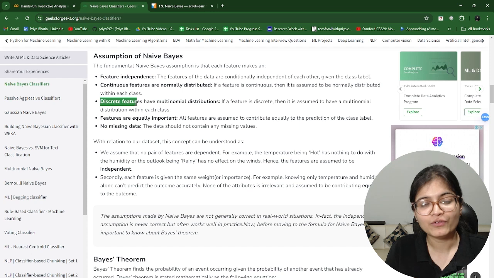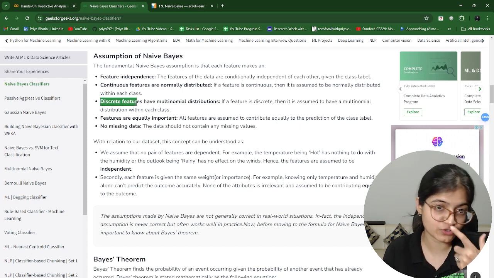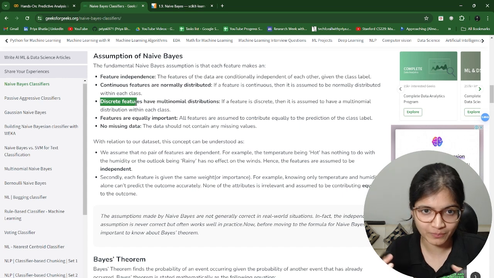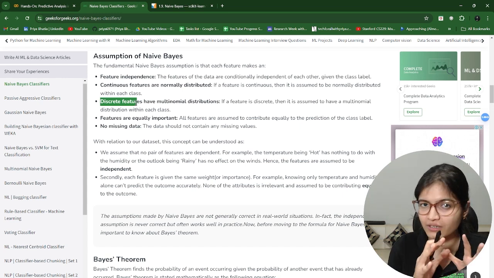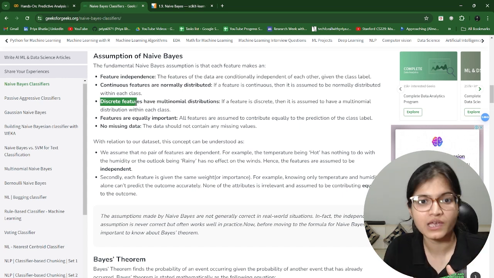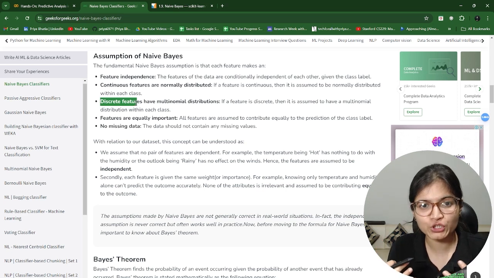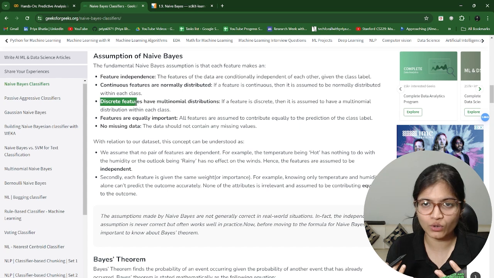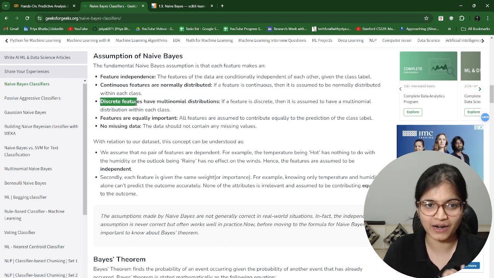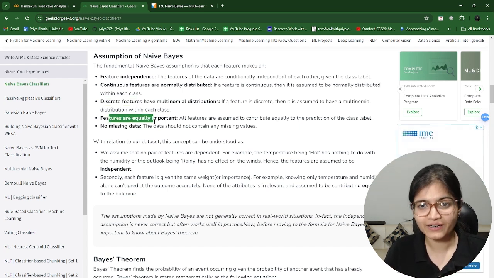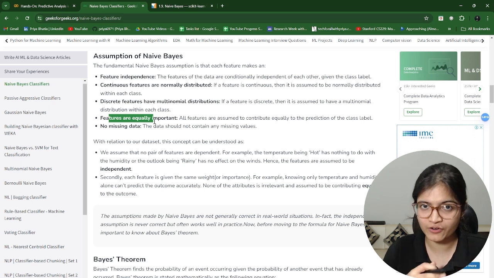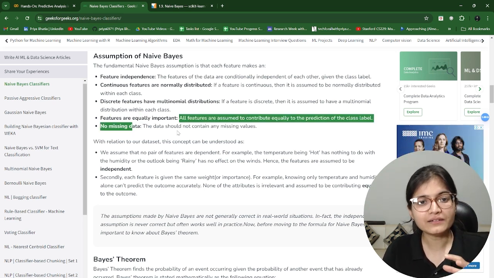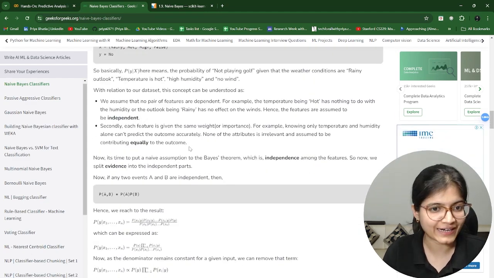Discrete features should follow a multinomial distribution. So in stats, you can refer to the sessions on what multinomial distribution means. This is the distribution that discrete features assume. So what is the meaning of normal distribution, multinomial distribution, Bernoulli distribution? Please try to get that understanding via the stats part. Features are equally important. Here we are assuming that all the features contribute equally, and there should not be any missing data. All these are the assumptions of the naive Bayes classifier.